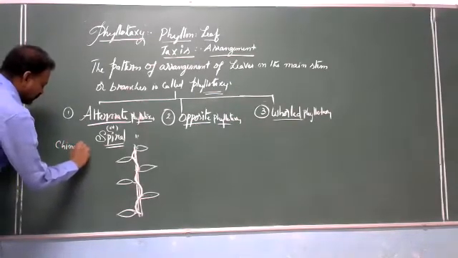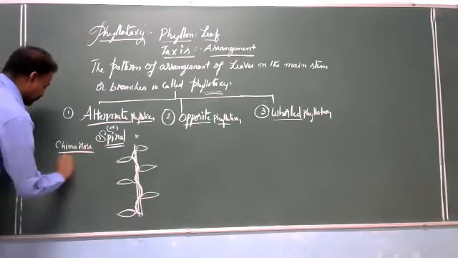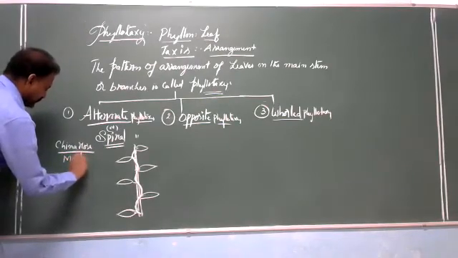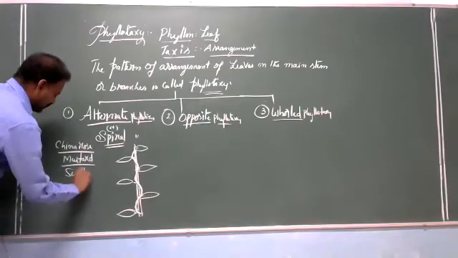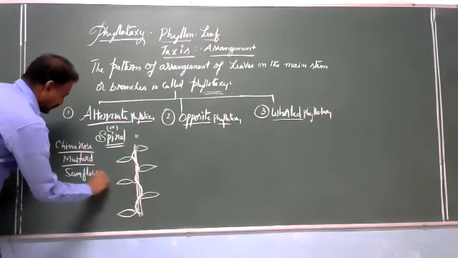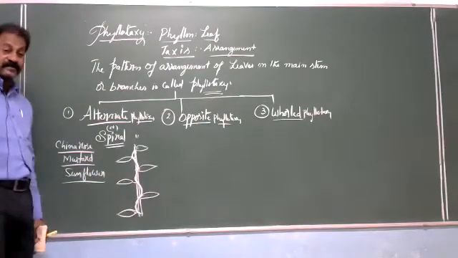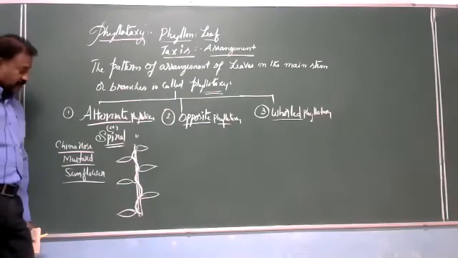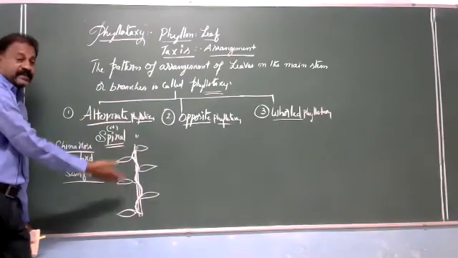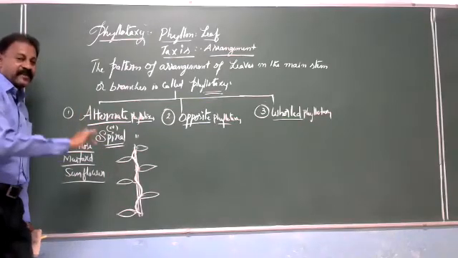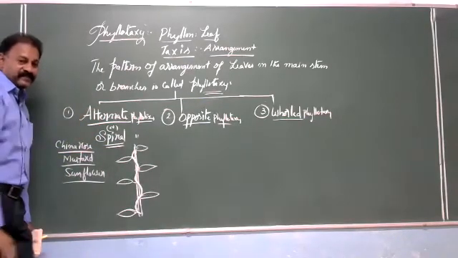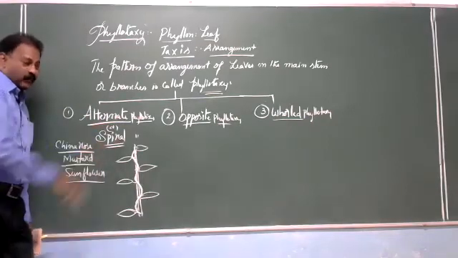China rose, mustard, sunflower. They have given these in the textbook, it is compulsory for every student. So the concept is nothing but at one node one leaf, and each and every leaf alternates with the other leaf found at the other node.